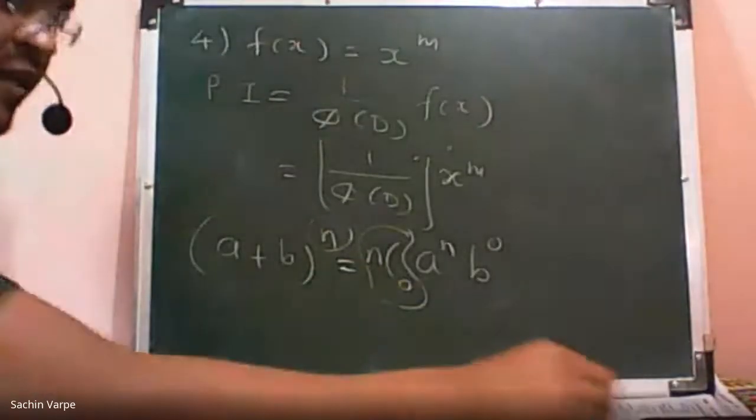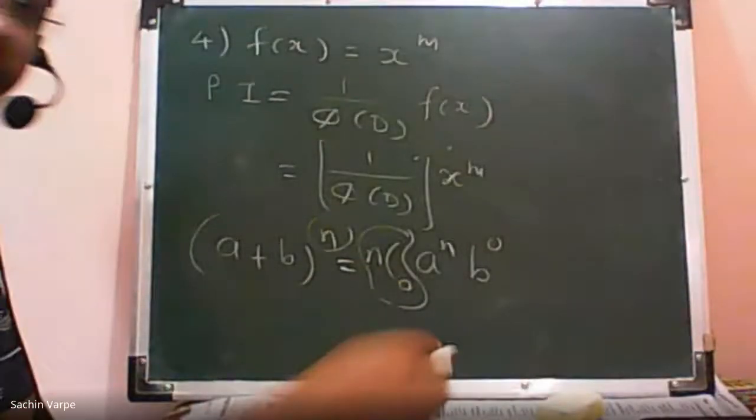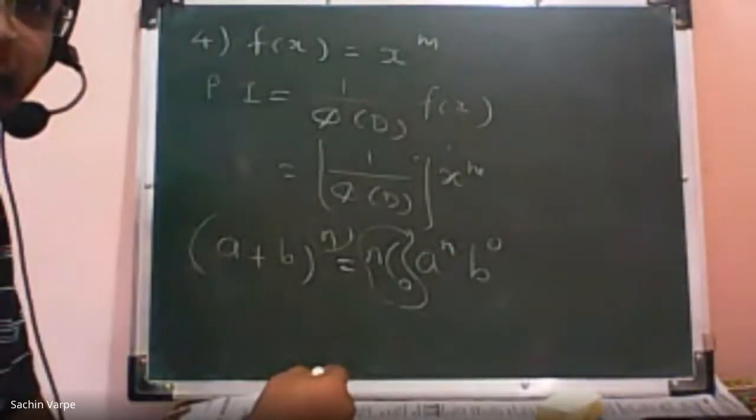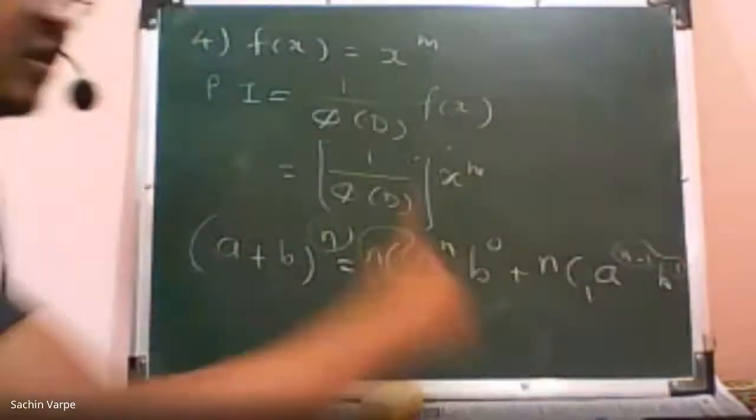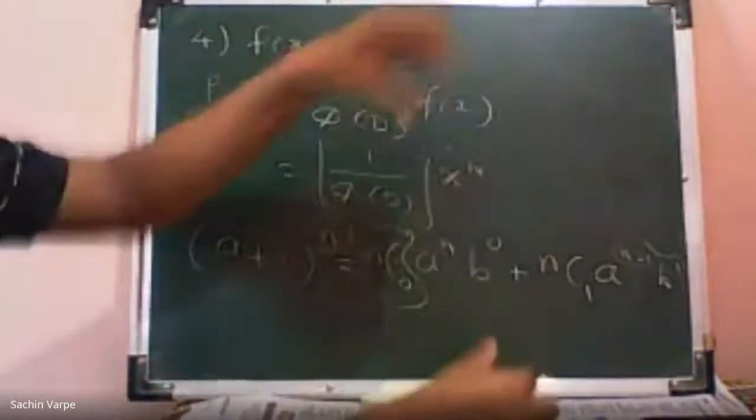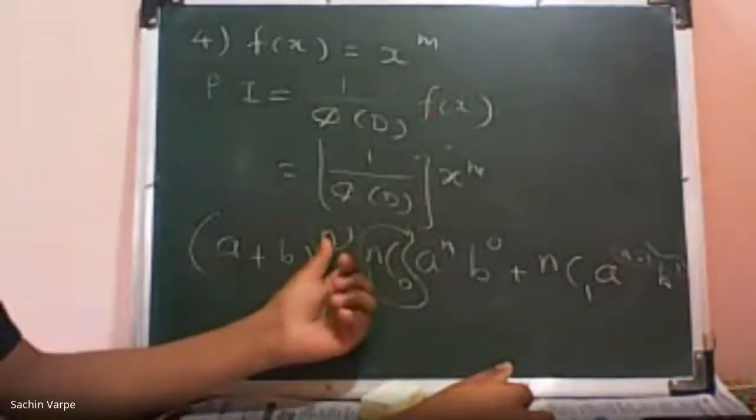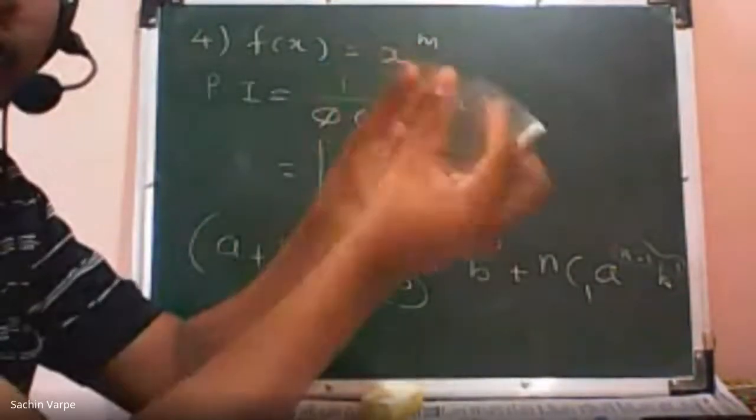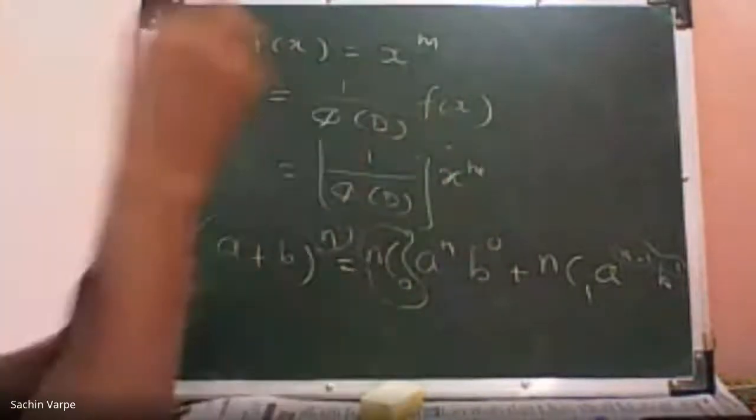Then the second term. What is the second term in the expansion? nC1 a raised to n minus 1, b raised to 1. Correct. So the sum of these indices must be n. In all those terms, the sum of indices will always be n. The next term will be a raised to n minus 2, b raised to 2. When I add n minus 2 plus 2, that will be n only, isn't it? So in this way we can check.